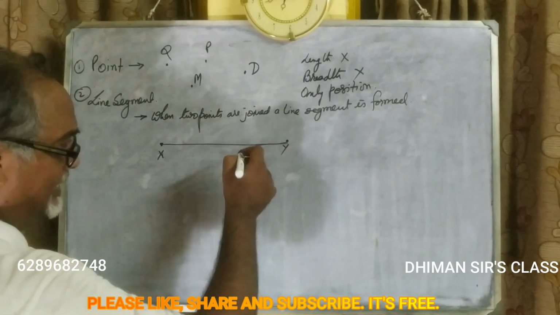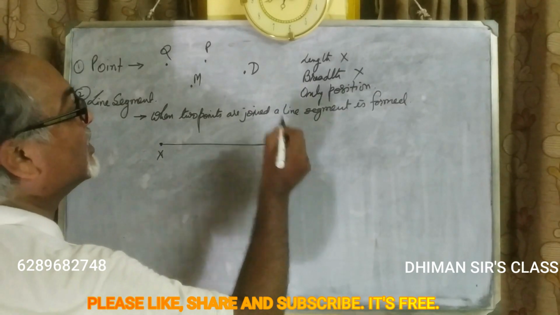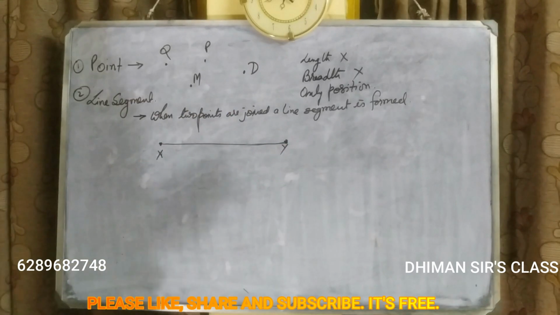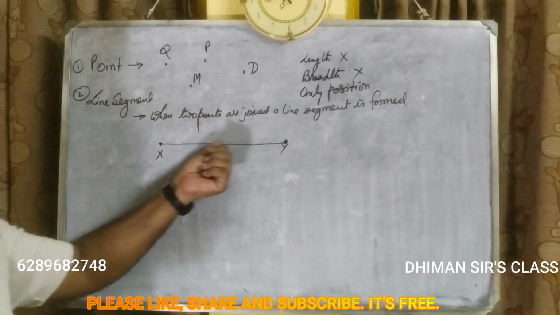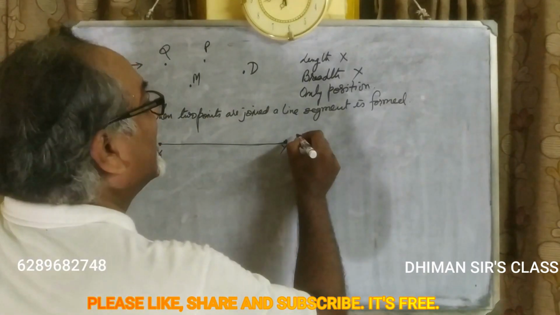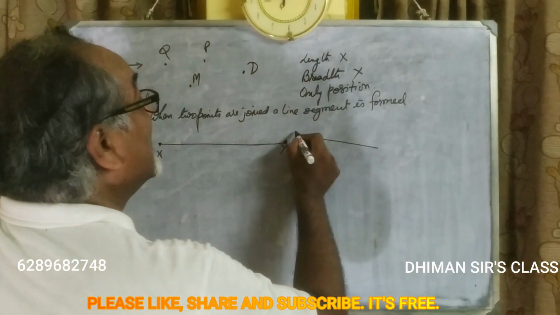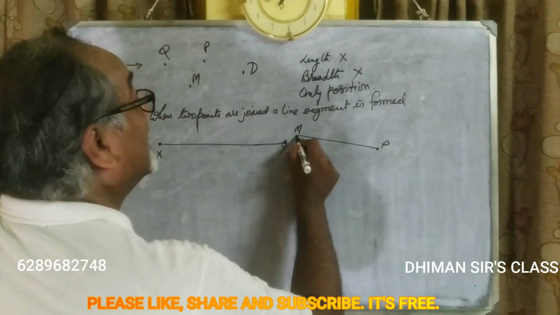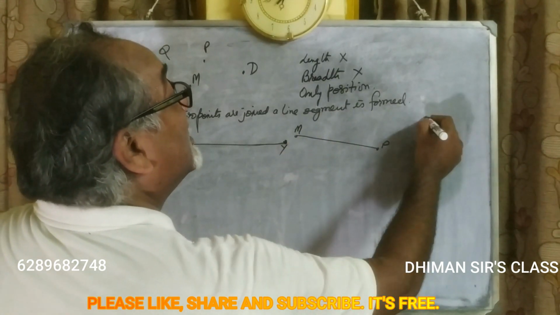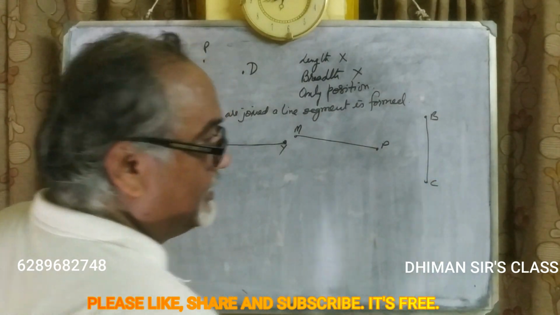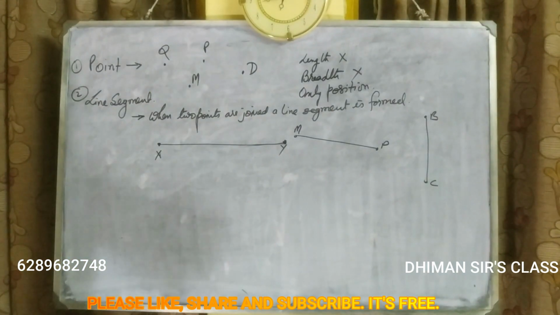I'm drawing freehand, that is why it is not perfect. Now, X and Y are 2 different points. So when we join this X and Y, in whatever direction, a line is formed.